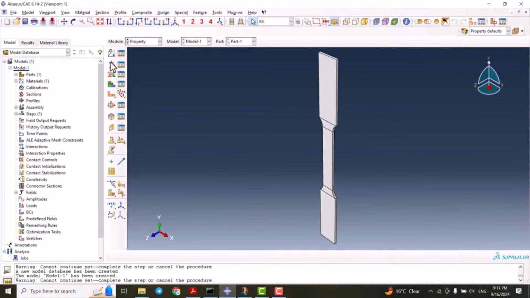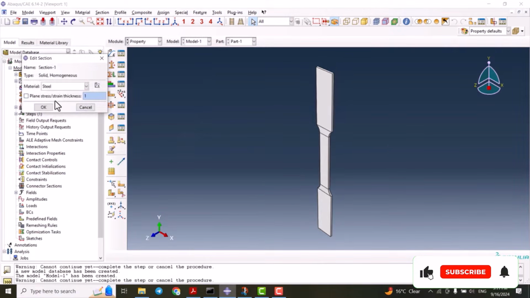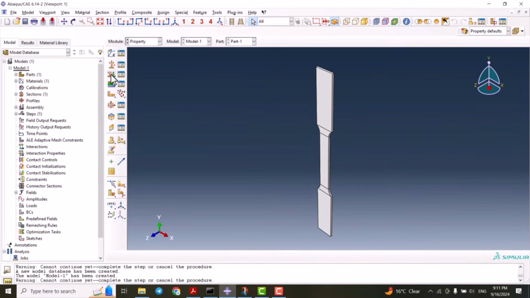And from here we should create a section, solid homogeneous. The material is steel, and we have to assign the section.